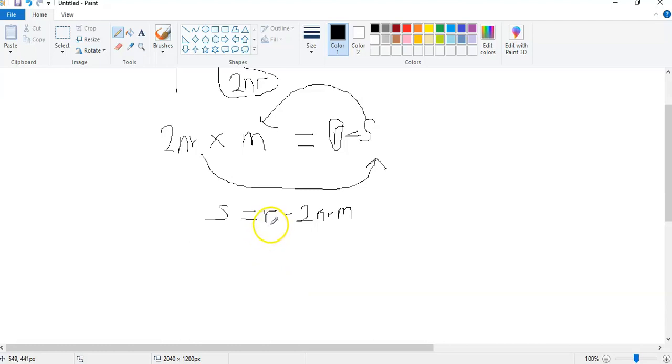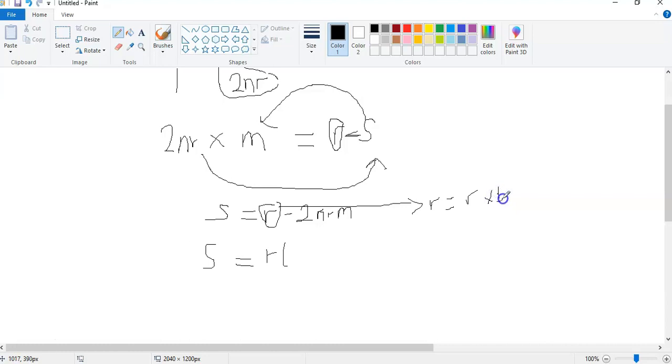Now we can factorize our r out. We want to make r the subject, so we can factorize it out. Okay, so we have our s is equal to, so we are bringing r out. Now this is the same as r times 1, but we don't write it.